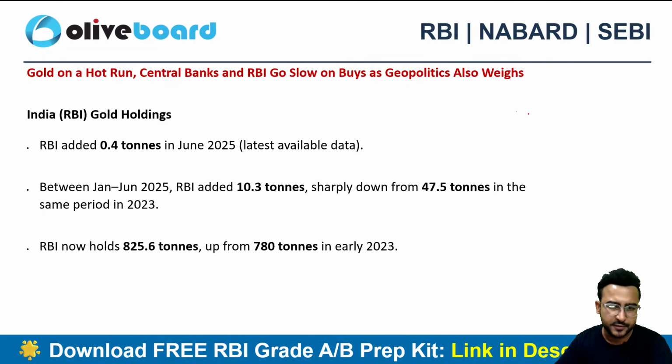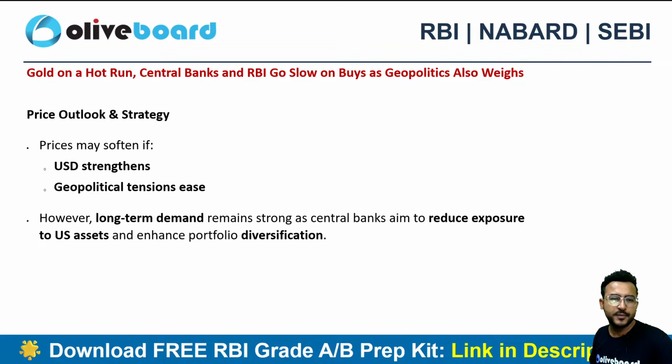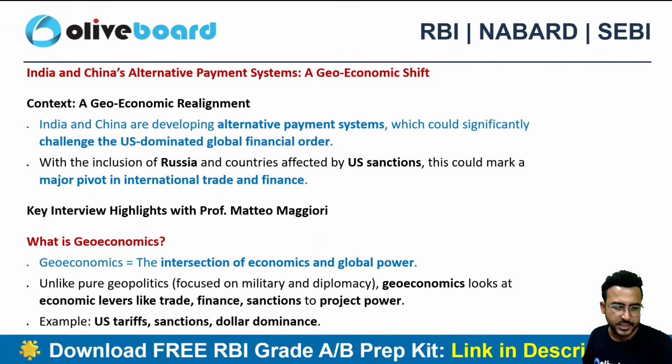Now I have written everything that we have already discussed in the previous sessions of our finance current affairs. And why have central banks now slowed down in buying gold? First is risk management. Whenever you are buying something at an all-time high price, that decision becomes riskier. Plus it can be a tactical pause as well. They are finding a way to come out of the US tariff wars and so on. Plus lower inflation fear is also there. India is very well within the inflation targeting range.